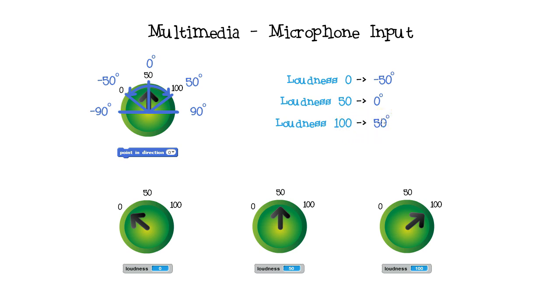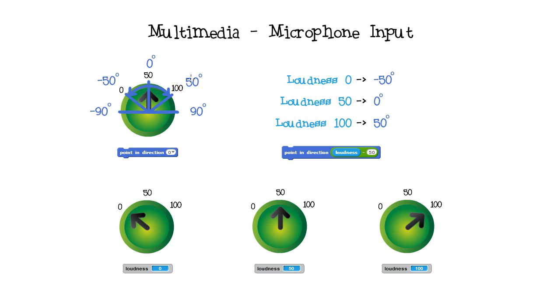How do I change 0 to negative 50? Subtract 50 from the loudness. 0 minus 50 is negative 50. 50 minus 50 is 0. 100 minus 50 is 50. Only need to point in a direction by taking loudness and subtracting 50. Again, a 0 loudness minus 50 gives me negative 50 for degrees. 50 for loudness minus 50 leaves 0 degrees. Loudness of 100 minus 50 leaves 50 for 50 degrees.